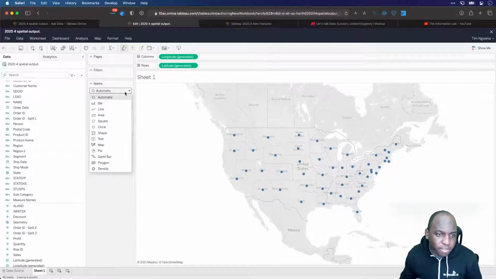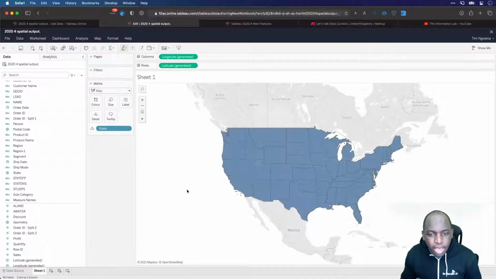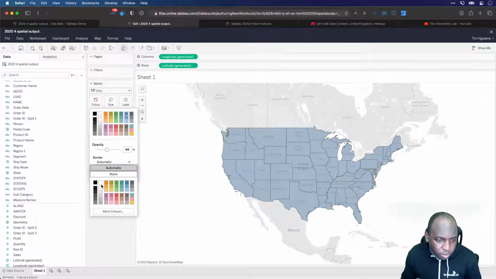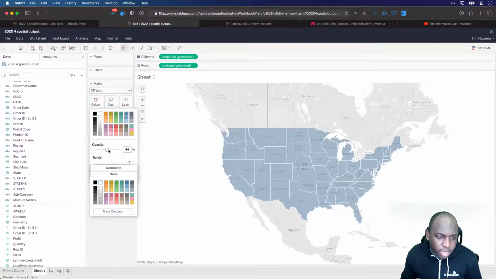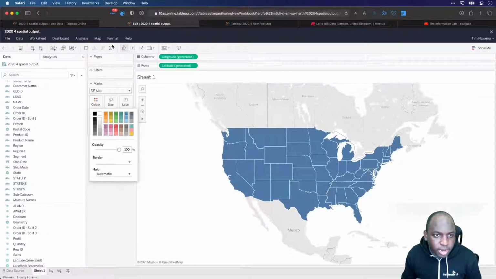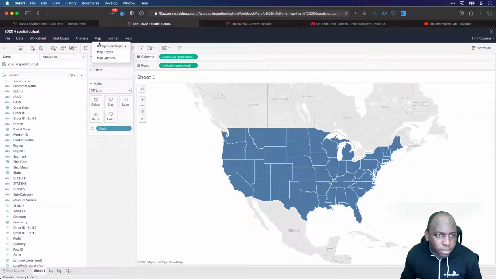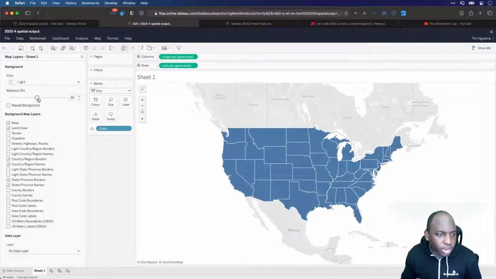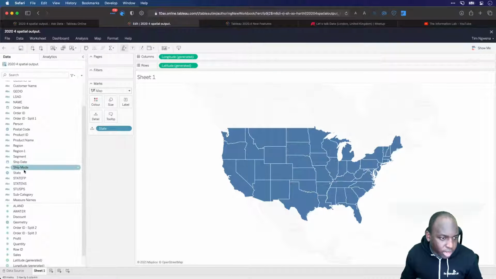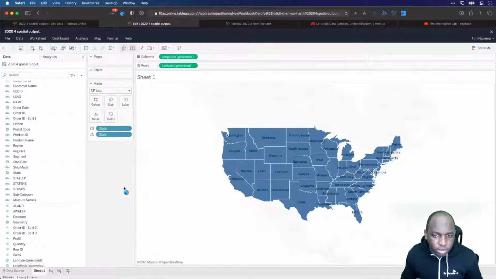What I'll do is I'll make this a filled map just to make it nice and easy to see. And I typically add a little bit of, I call it pop, but essentially I just add a white border. I meant to turn the background opacity down, not the actual map. So let's bring this back up to 100%. Let's go to Map at the very top, and let's go to Layers, and then let's wash out the map almost 80%. There we go. So we can see a bit of the map, but I just want to focus on the states here so you can see the feature working nicely. The last thing I'll do is I'll bring state onto label here. Okay, and so we can just see the individual states.